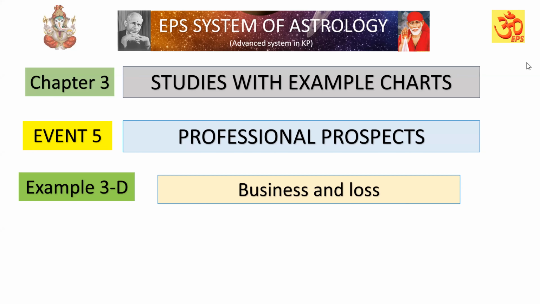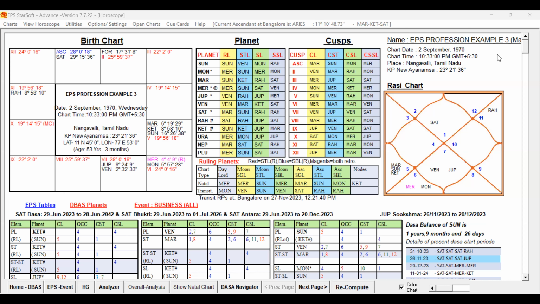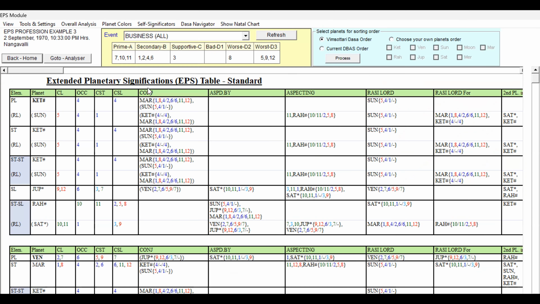Example 3D, business and loss. This is the birth chart of that male native. I have selected the event business. Now let us examine the self-signification of all planets and give the respective colors for our easy analysis, and let us check the destiny and also periods.